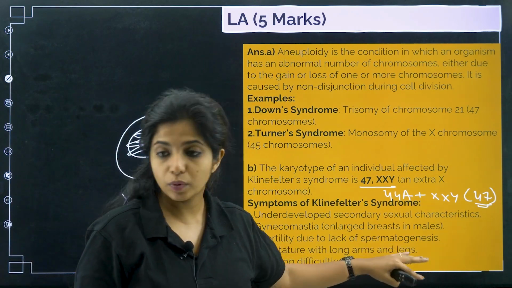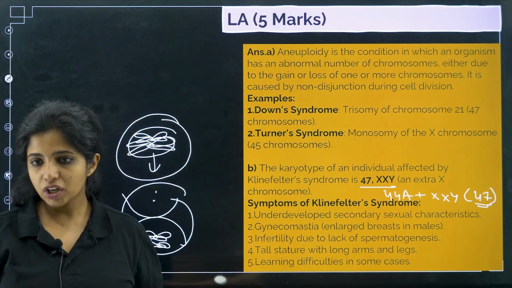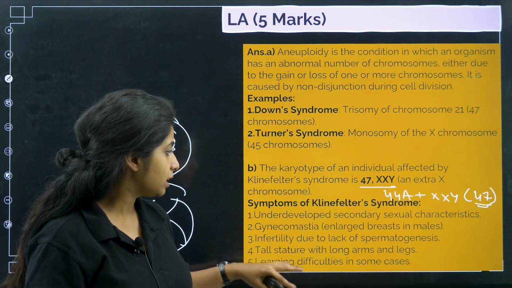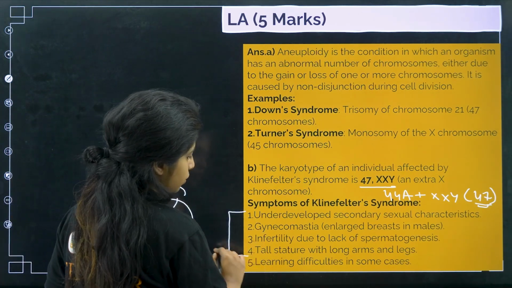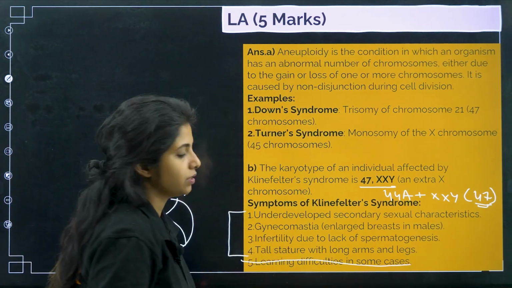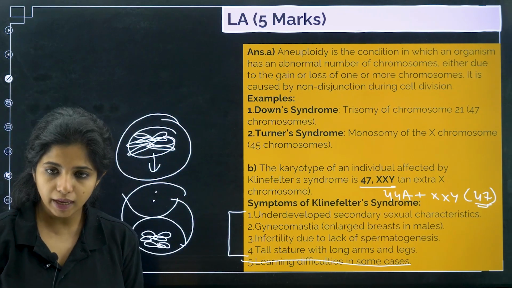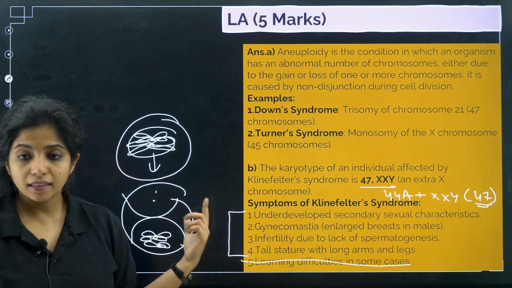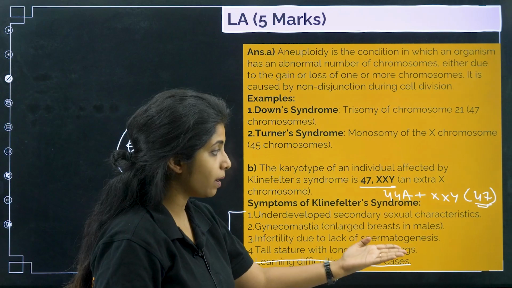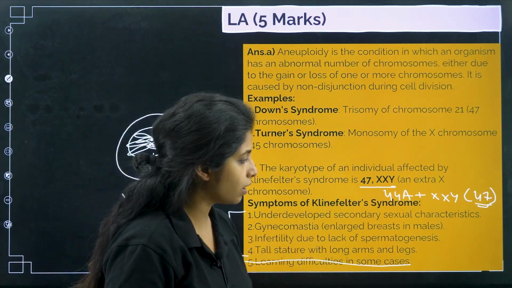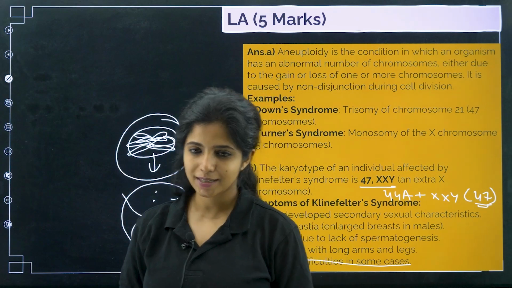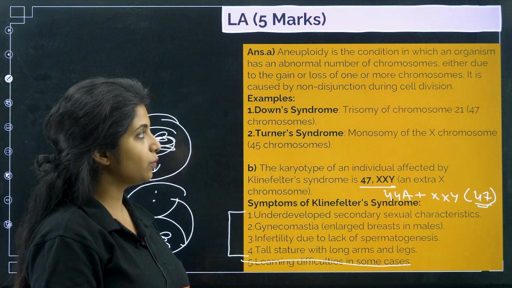Infertility due to lack of spermatogenesis. Tall stature with long arms and legs. Learning difficulty in some cases, but that is not very common. So we will restrict ourselves to these four things: underdeveloped secondary sexual characters, gynecomastia, and infertility due to lack of spermatogenesis, where sperms are not being formed very efficiently, and tall stature with long arms and legs. That is what you mean by that.